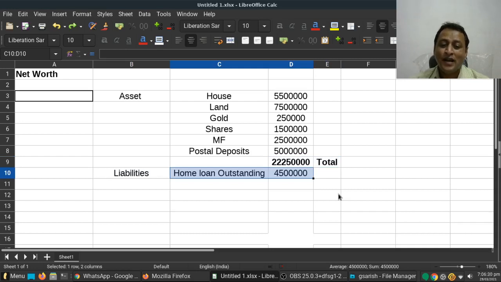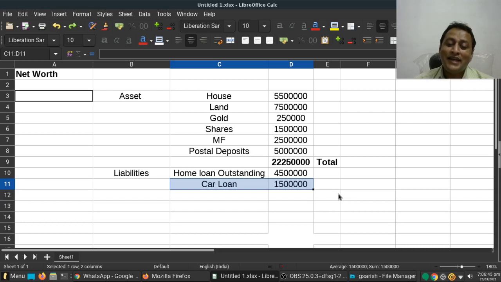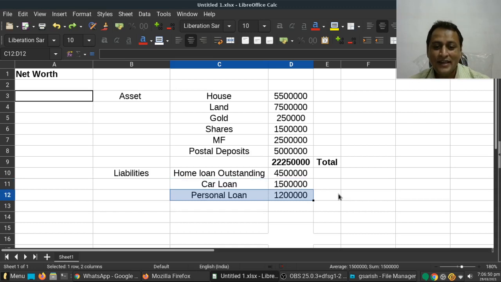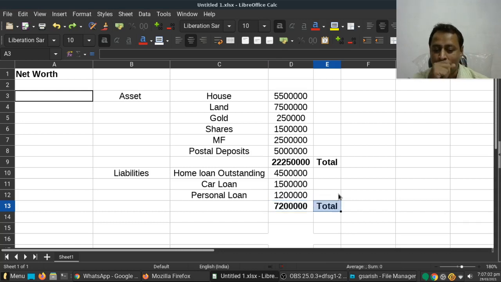Home loan outstanding: he has taken a house loan and has to repay it, and the outstanding amount is 45 lakhs. Another liability is a car loan of 15 lakhs. He also has a personal loan of 12 lakhs. So his total liabilities are in these three categories, and if I calculate them, the total liabilities for this person are 72 lakhs.